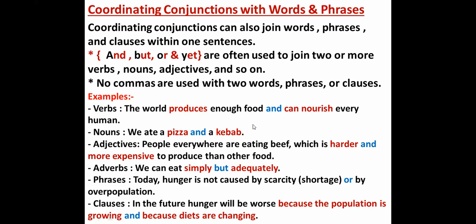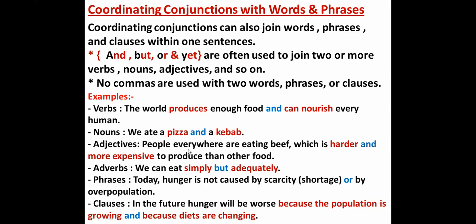Yes, you are correct. But we can add that in the compound sentence, we must have two subjects and two verbs. As we can see, here we have one subject and one verb. And in this one, we have one subject and two verbs, but we must have two subjects and two verbs to be a compound sentence. Okay, put this in your mind. So we ate pizza and kebab is a simple sentence.